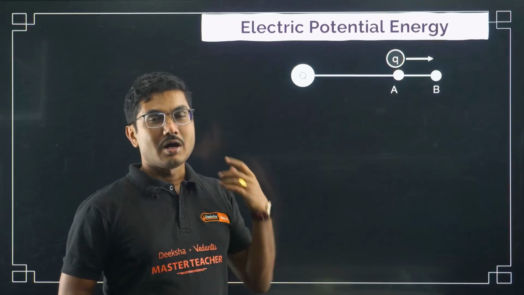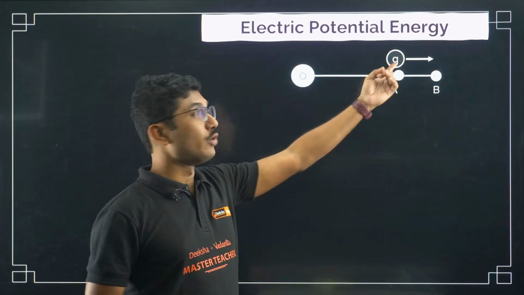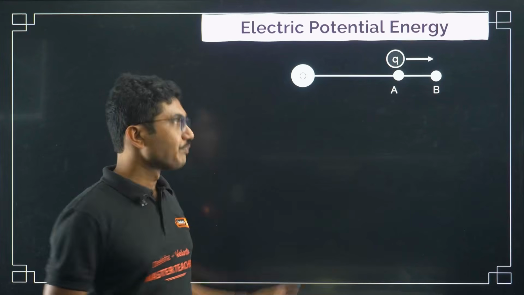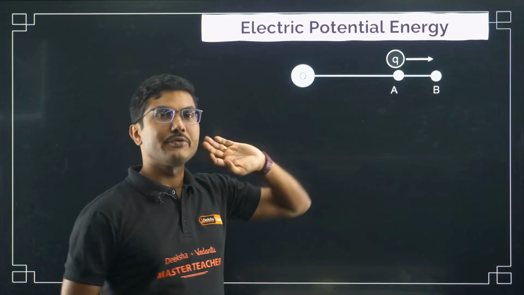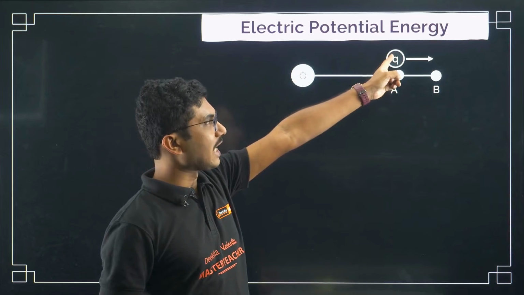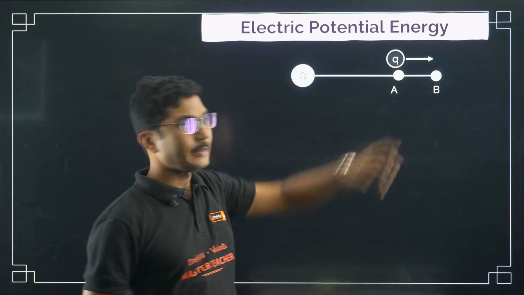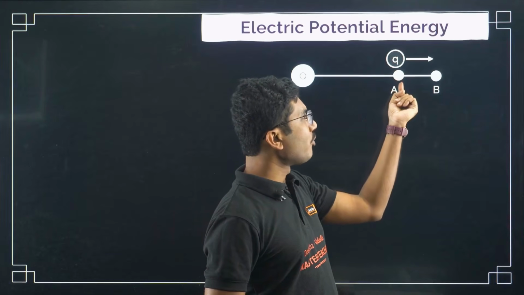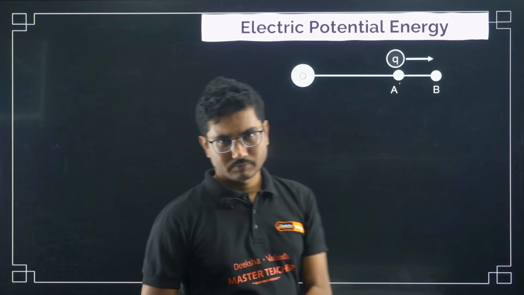It does not exert its own electric field, so the electric field due to small q we can ignore. Only the electric field due to capital Q is important here. Now if you have a test charge at point A, and you want to move this test charge from point A to point B, right?